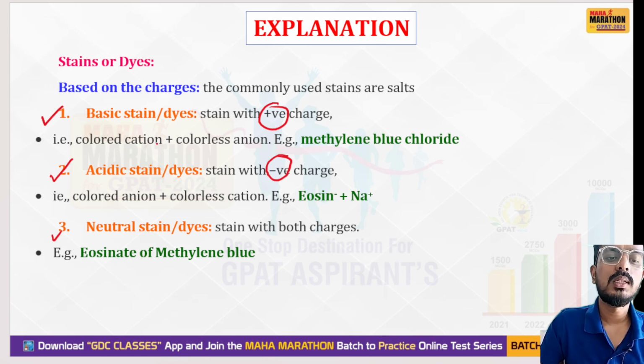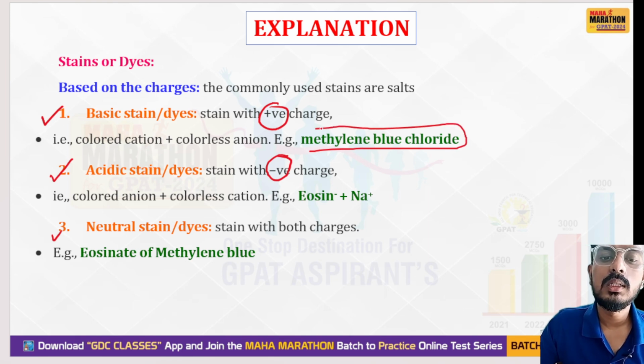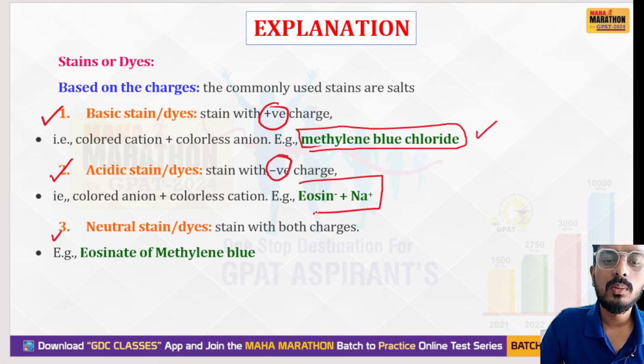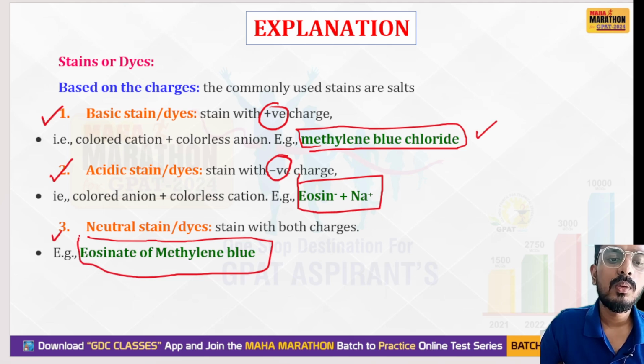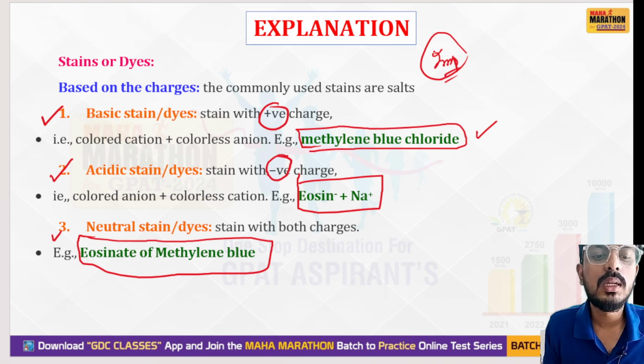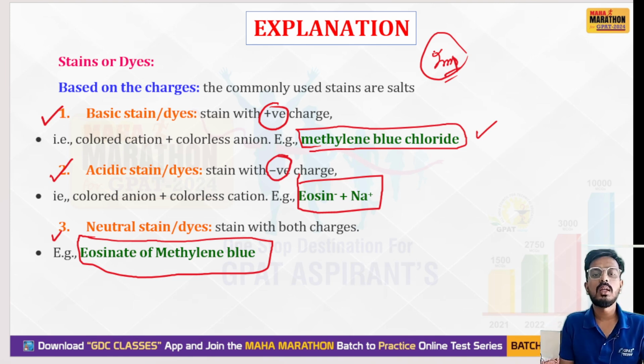A basic dye contains a positive charge and produces a colored cation with a colorless anion. An example is methylene blue chloride, a basic dye. An acidic dye, with a negative charge, has the example eosin sodium. The neutral dye is eosinate of methylene blue. You have to remember this for the exam. This is very important, and you can get a direct question like which of the following is a neutral dye. That's why you have to remember all these points very carefully.